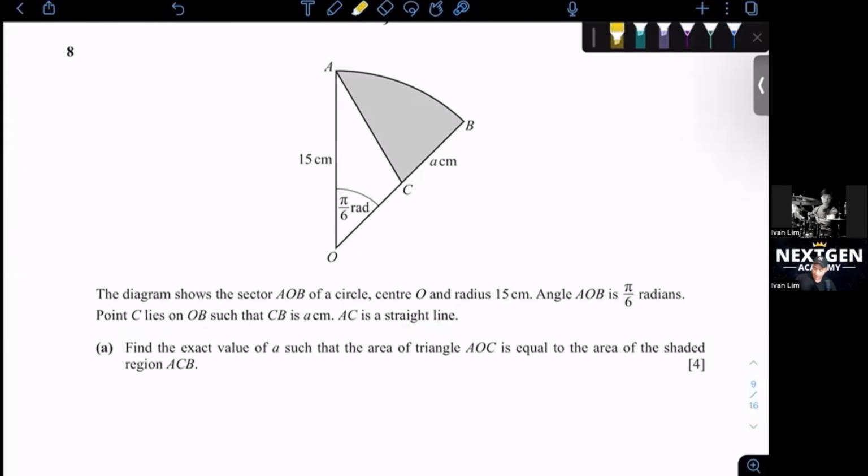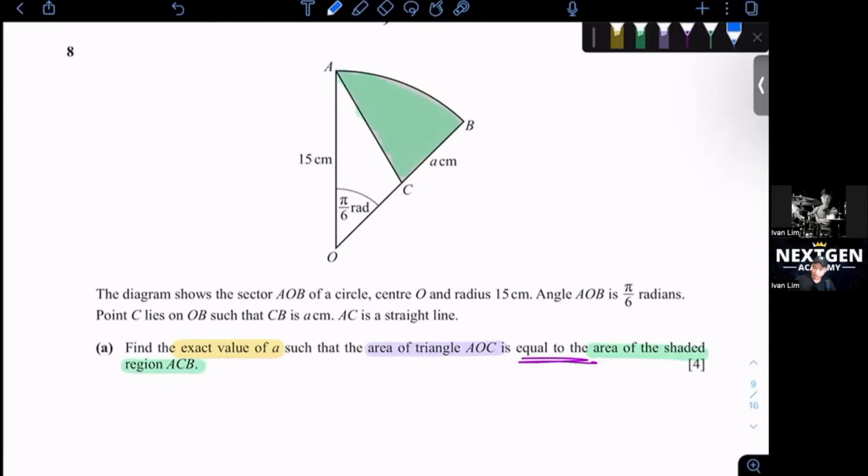We want to find the exact value of a such that the area of the triangle AOC is equal to the area of the shaded region ACB. So ACB, this part, and the triangle AOC, which is the non-shaded region, are equal to each other.